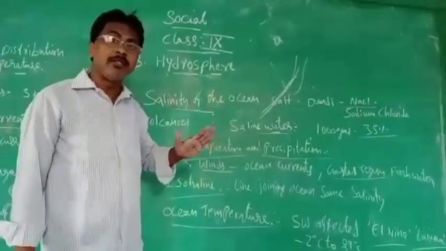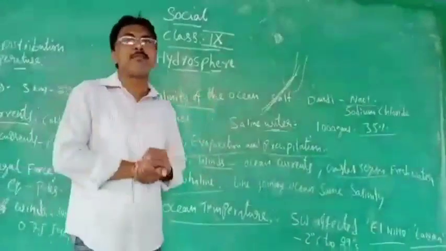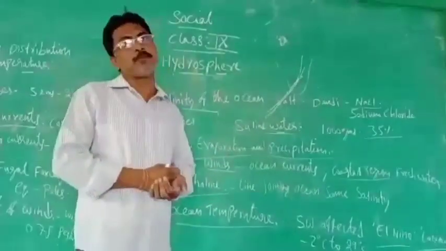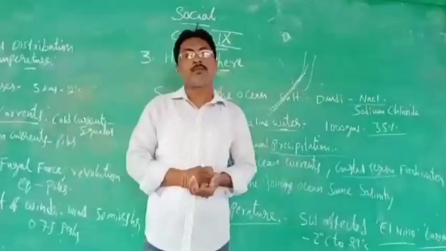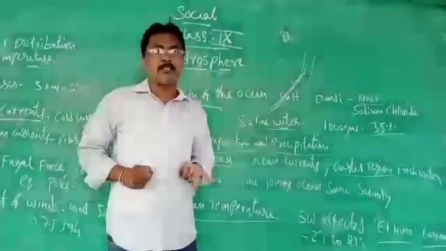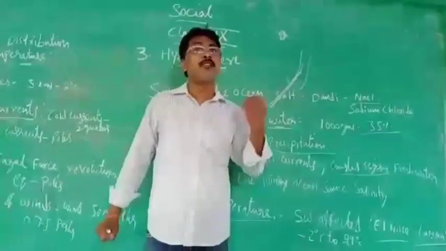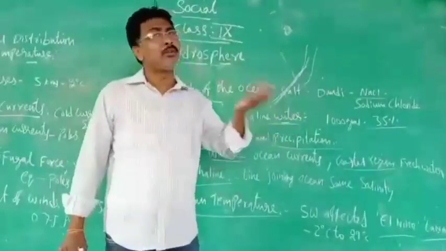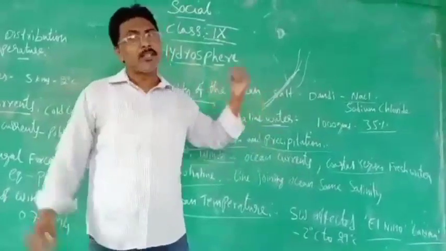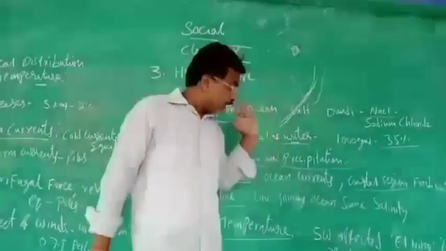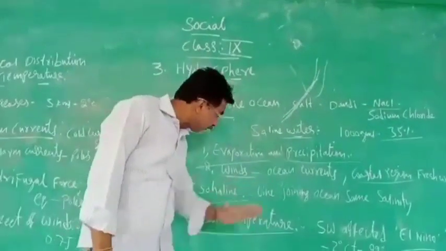And another one, we are going to discuss the temperature of the ocean. How will it be? Temperature means, we say that in the summer season for us 45 degrees will be there, and in the winter it will be 19 or 20 degrees. But that is our atmosphere temperature in our Telangana. Now they are asking about the temperature of the ocean.